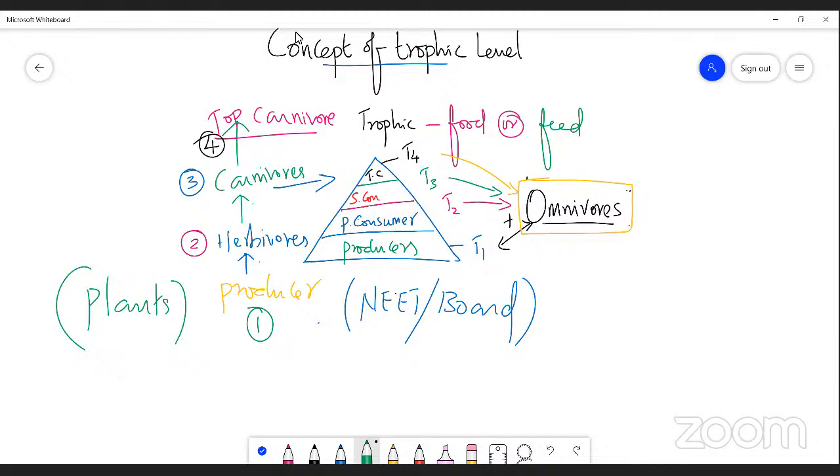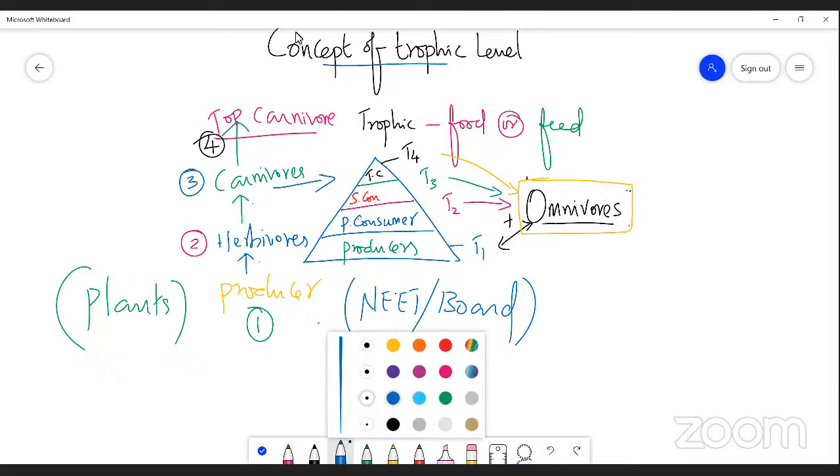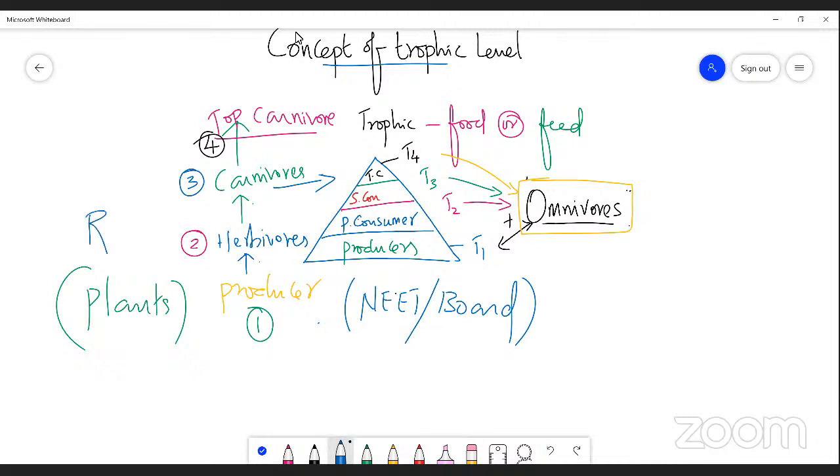I'd like to mention a very important and interesting animal, that is the rabbit. Rabbit is the right example to understand. It is common for all to understand easily. So this is a rabbit which eats plants. Simply, the plants are eaten by the rabbit.